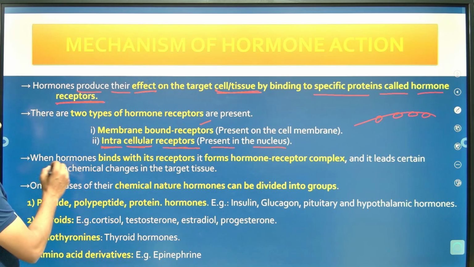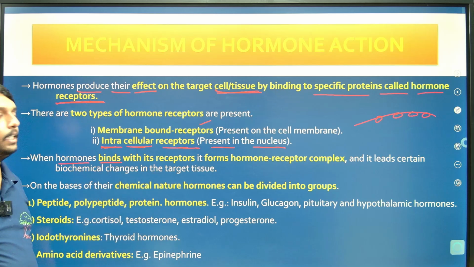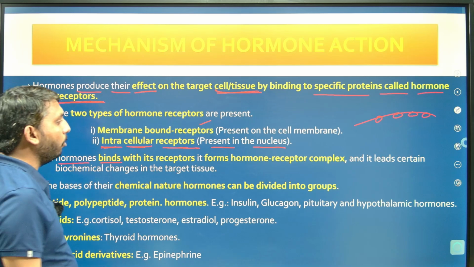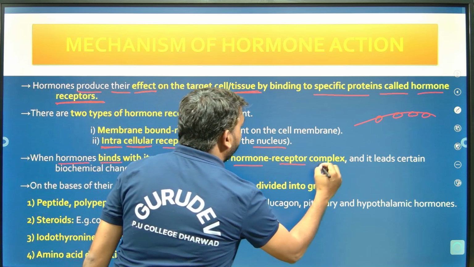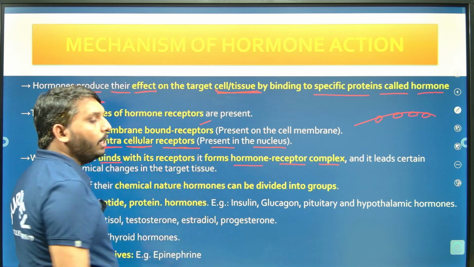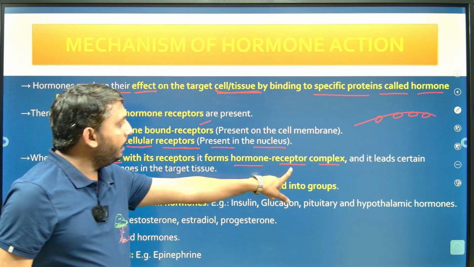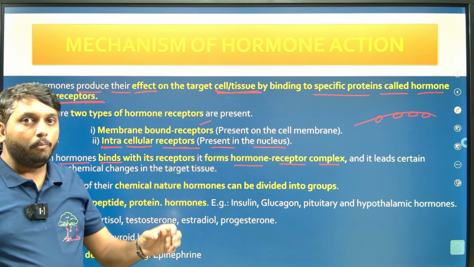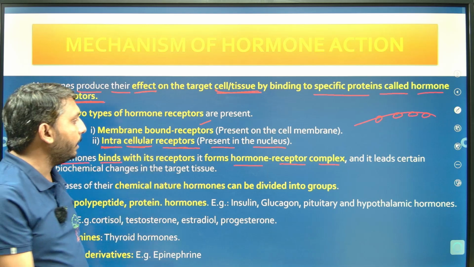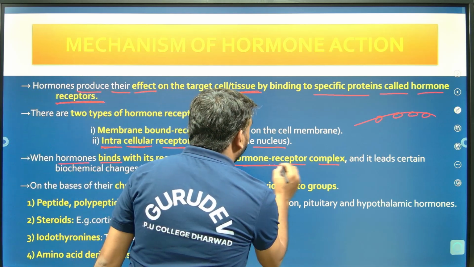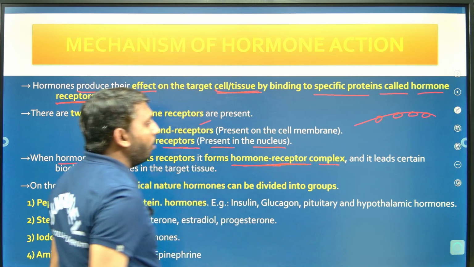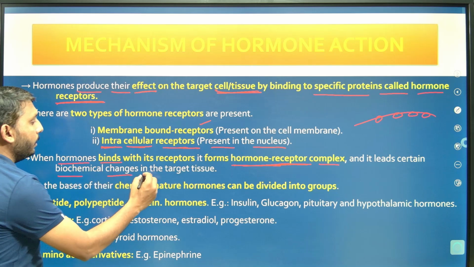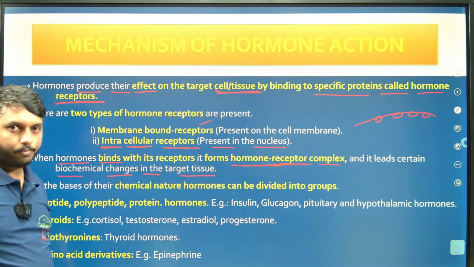Next, when the hormone binds to its receptor, it forms a complex known as the hormone receptor complex, right. Hormones released by endocrine glands bind with receptors present on the membrane or inside the nucleus, forming the hormone receptor complex, and it leads to certain biochemical changes in the target tissue, right.